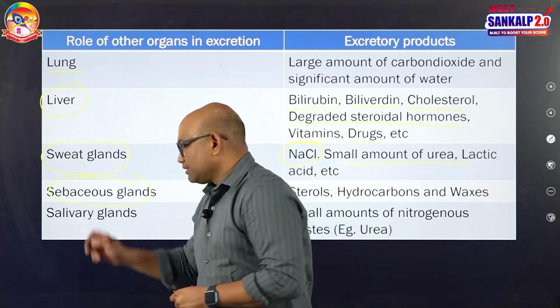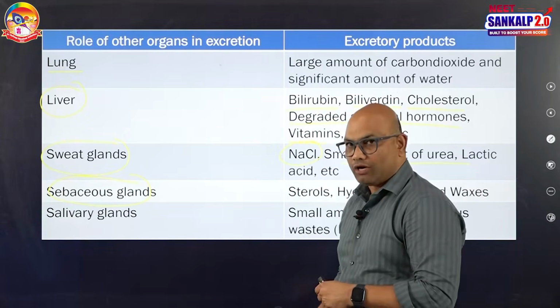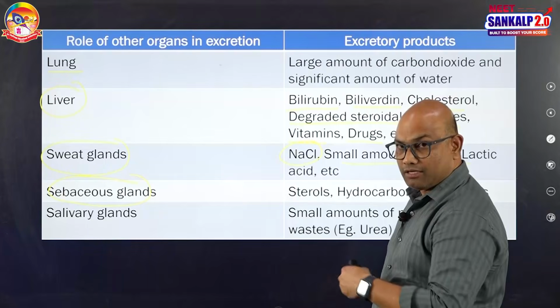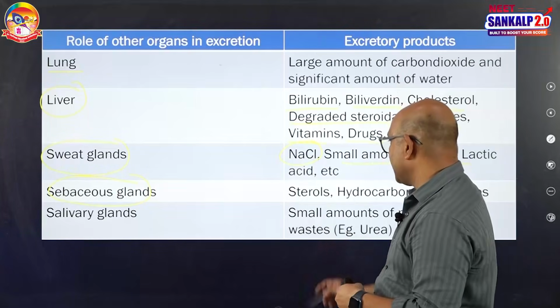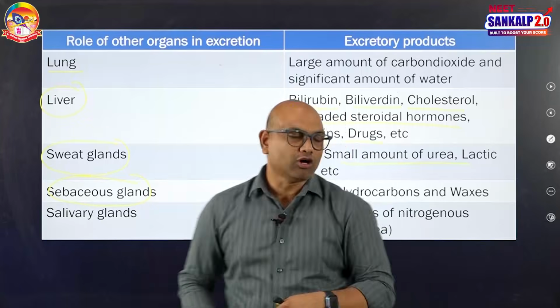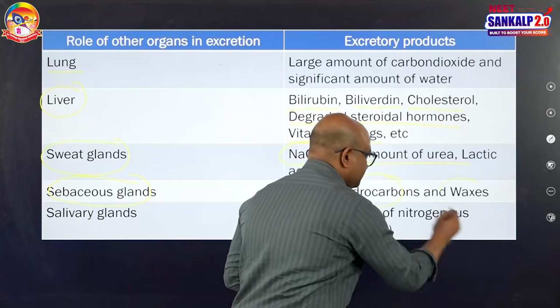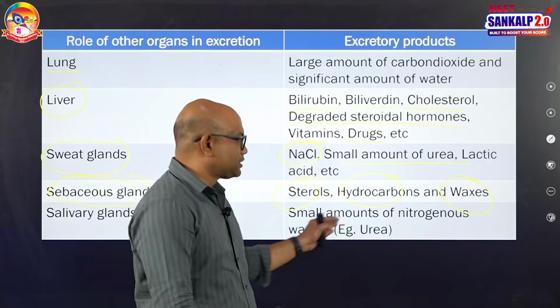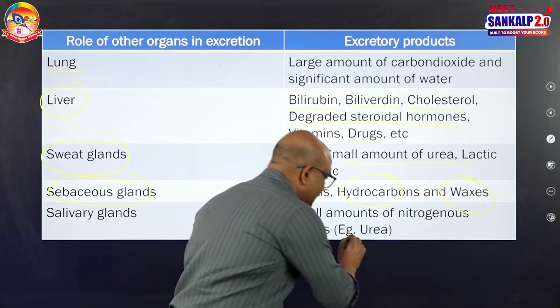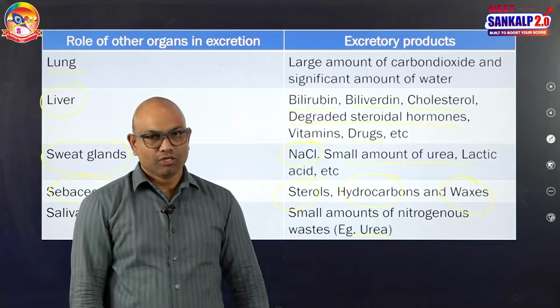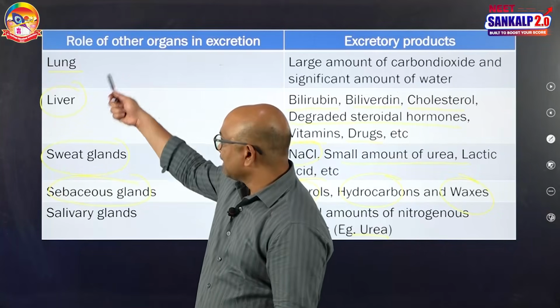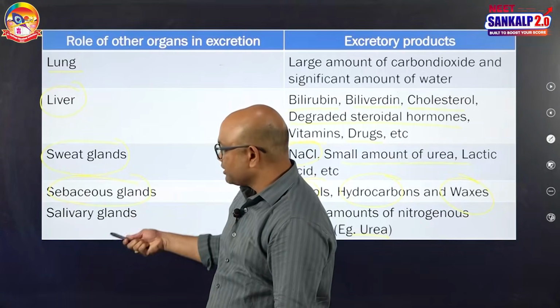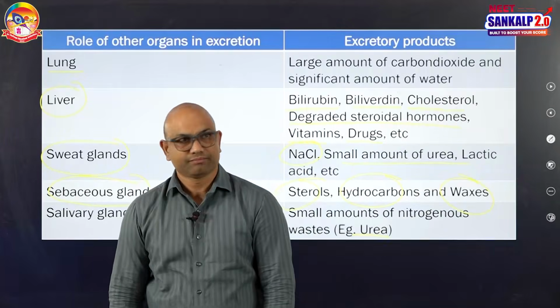Sebaceous glands are involved in the secretion of oil. Through that oil, what are the components that are excreted through the skin to outside? Some sterols, hydrocarbons and waxes. Even our salivary glands are involved in the excretion of small amounts of nitrogenous waste like urea. So, this is the role of other organs in excretion: lungs, liver, sweat glands, sebaceous glands and salivary glands.